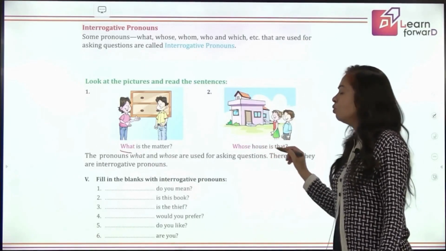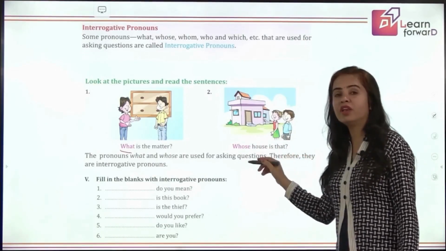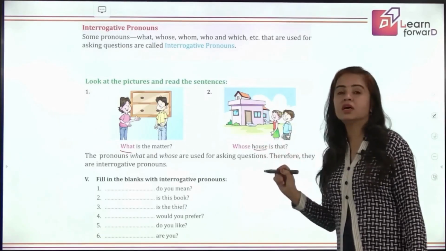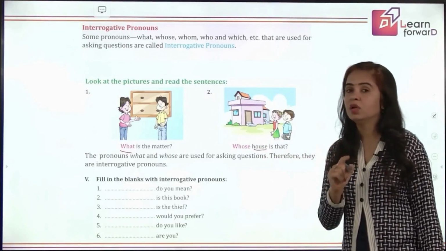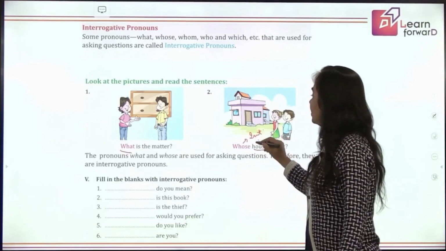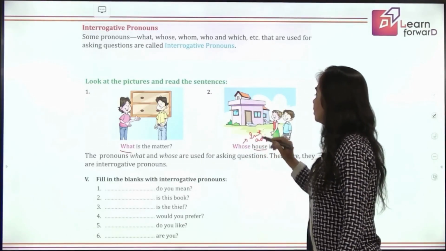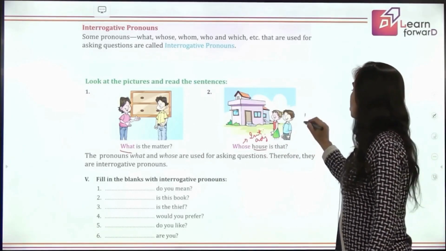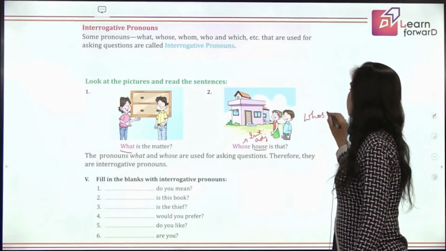Whose house is that? Now here when we are talking, can you see after this there is a noun. House is a noun. So this is your interrogative adjective. Right? And if we have to write this sentence like this, whose is that house?